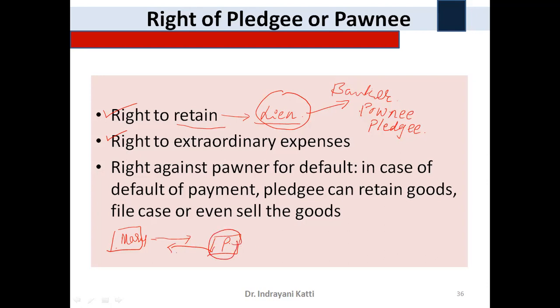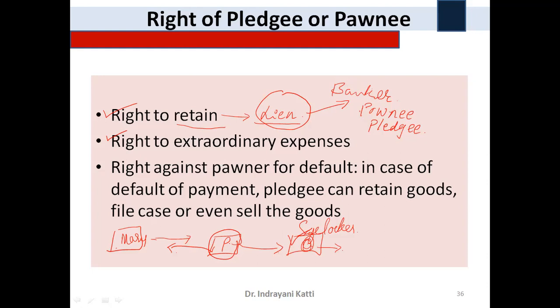So what he does is, whatever ornaments are given by Miss Mary as a security, those are all kept in the safe locker, right? He has availed the facility provided by the banker, and he has kept all the gold ornaments in the safe locker. The expenses incurred to avail the safe locker facility from the bank are extraordinary, because the things given by the pledger as a security should be kept safely, right?